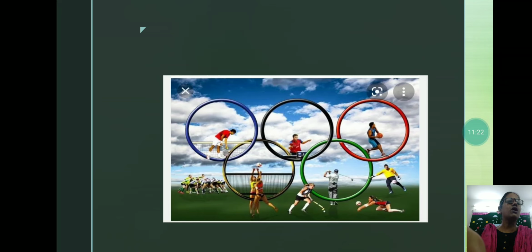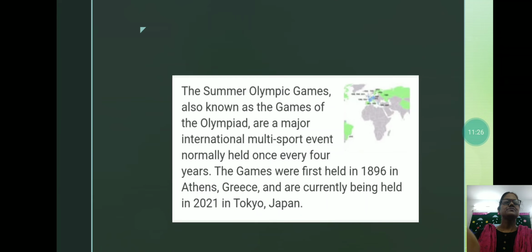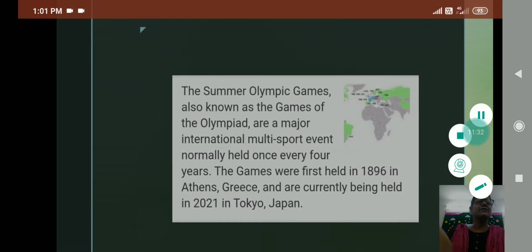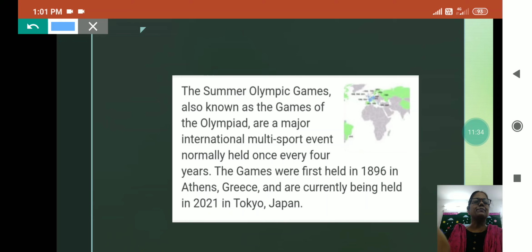This is the logo of Olympic. And these are a few sentences: Summer Olympic Games, also known as Games of the Olympiad, are a major international multi-sports event normally held once every 4 years.